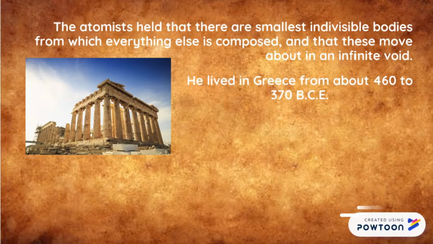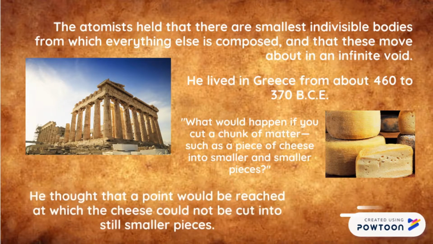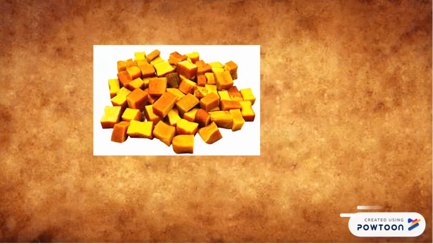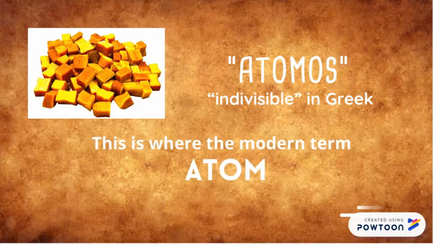Like many other ancient Greek philosophers, he spent a lot of time wondering about the natural world. Democritus wondered, for example, what would happen if you cut a chunk of matter such as a piece of cheese into smaller and smaller pieces? He thought that a point would be reached at which this cheese could not be cut into still smaller pieces. He called these pieces atomos, which means indivisible in Greek. This is where the modern term atom comes from.